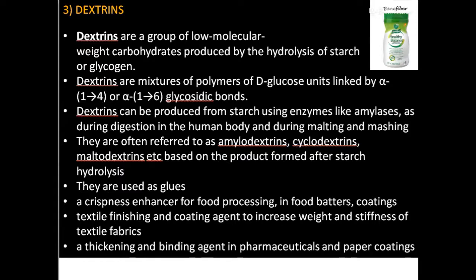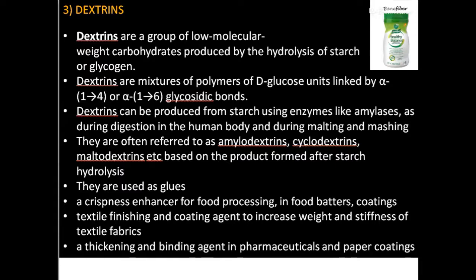When starch is broken down into smaller, low molecular weight carbohydrate compounds, they are called dextrins. It could be a mixture of polymers of D-glucose units linked by alpha 1,4 linkages or alpha 1,6 glycosidic bonds.